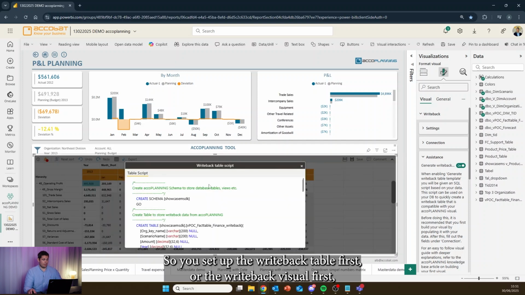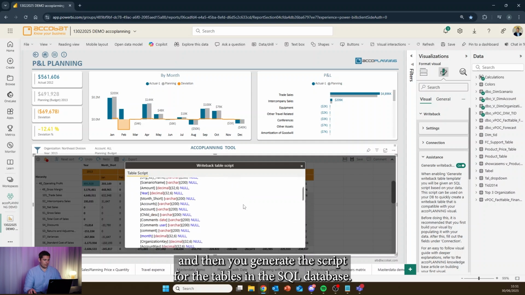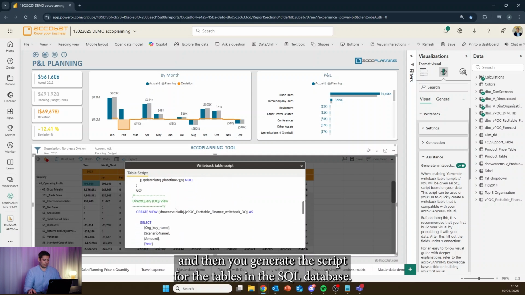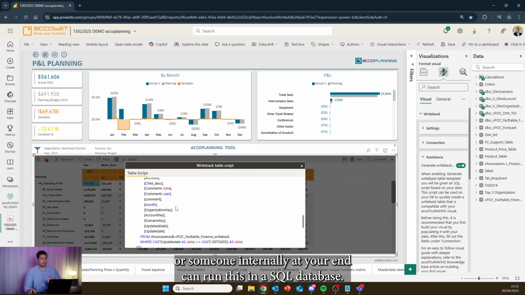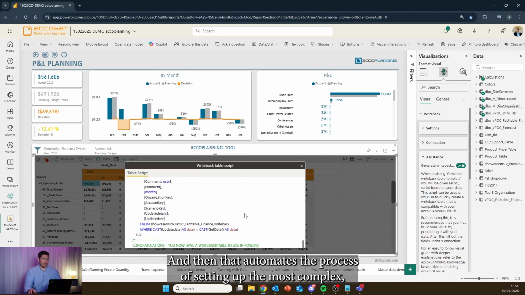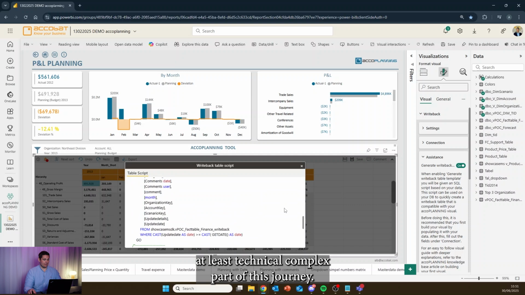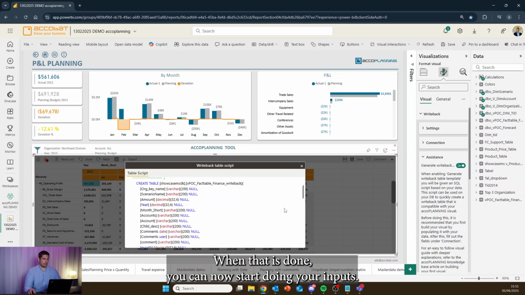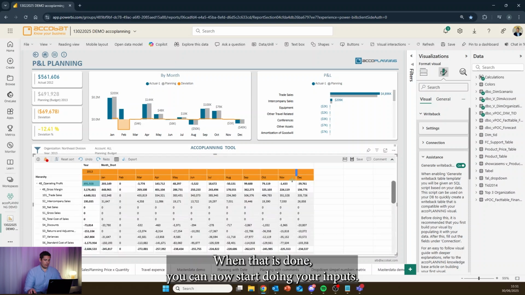So you set up the Writeback visual first, and then you generate the script for the tables in the SQL database. And you can run this, or someone internally at your end can run this in a SQL database. And then that automates the setting up of the most technically complex part of this journey. When that is done, you can now start doing your inputs.